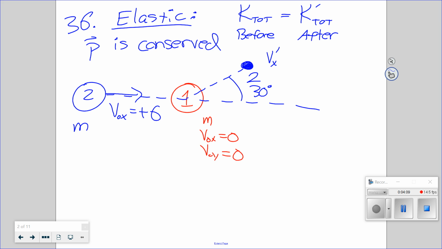After, I have vx equals v prime times cosine of 30, and vy equals v prime sine of 30, the after velocity.